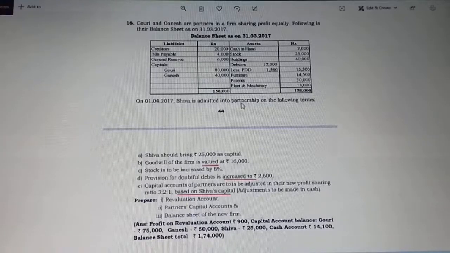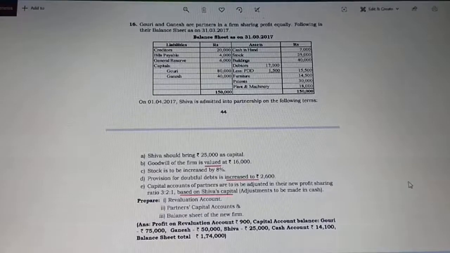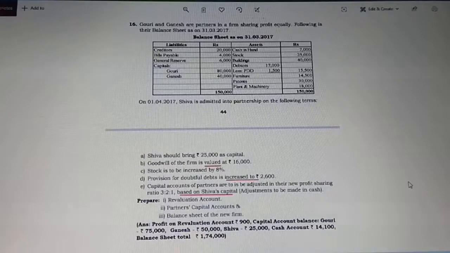Then capital accounts of partners are to be adjusted. Observe, the last adjustment is the one we have to concentrate on. It's very important. Capital accounts of partners are to be adjusted in the new profit sharing ratio 3:2:1 based on Shiva's capital. Adjustments to be made in cash.